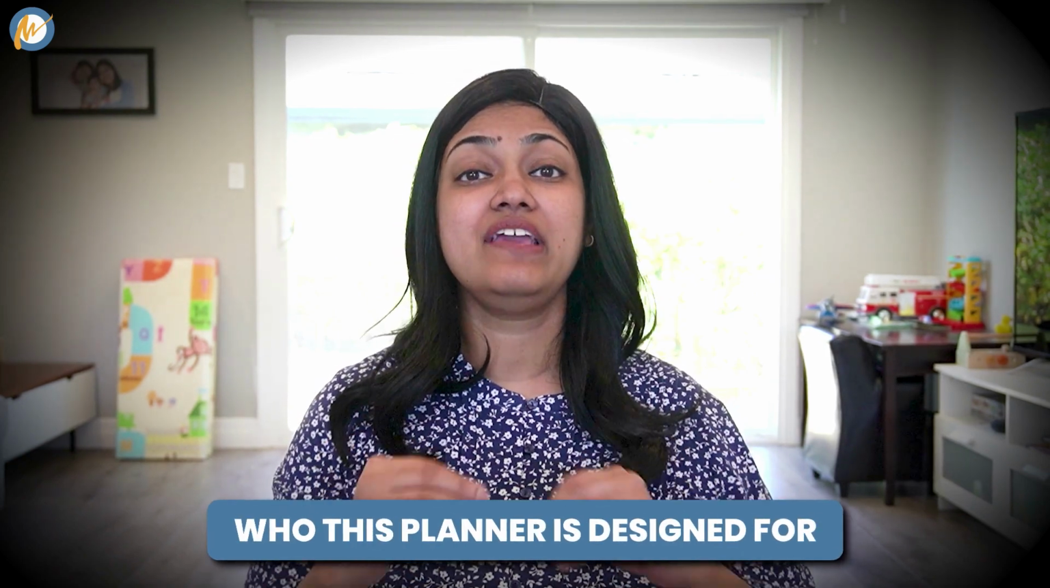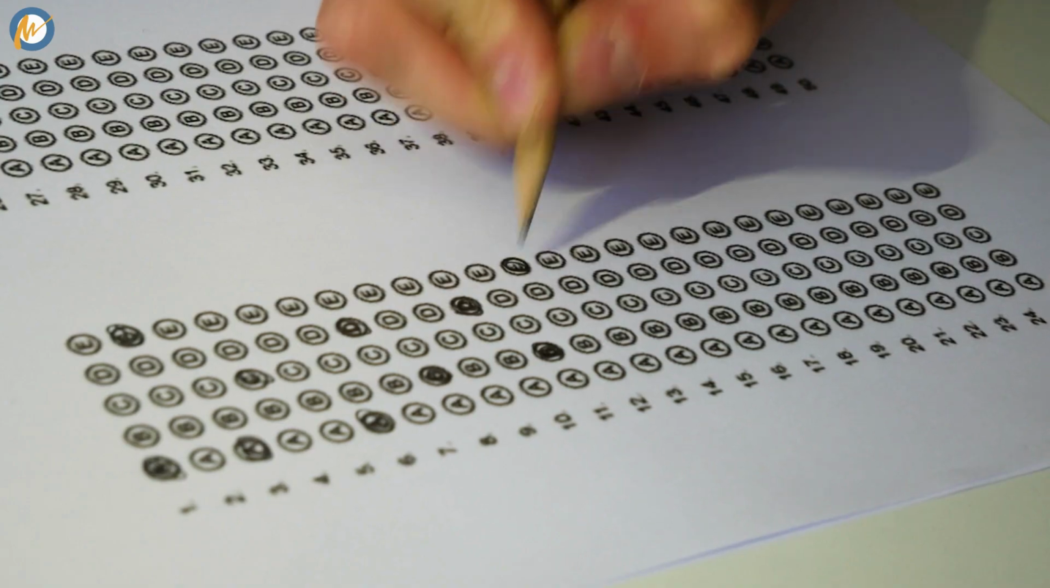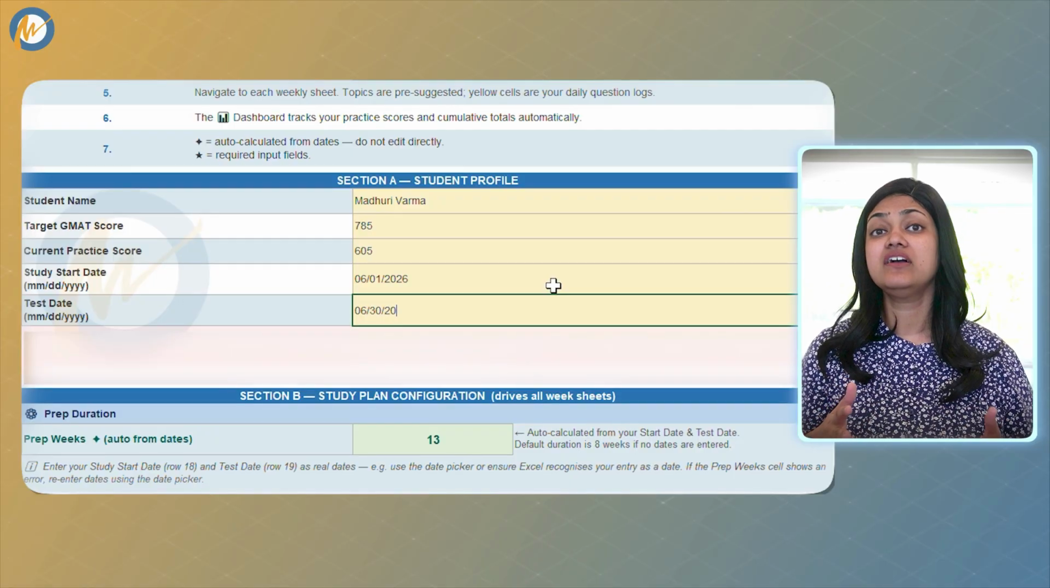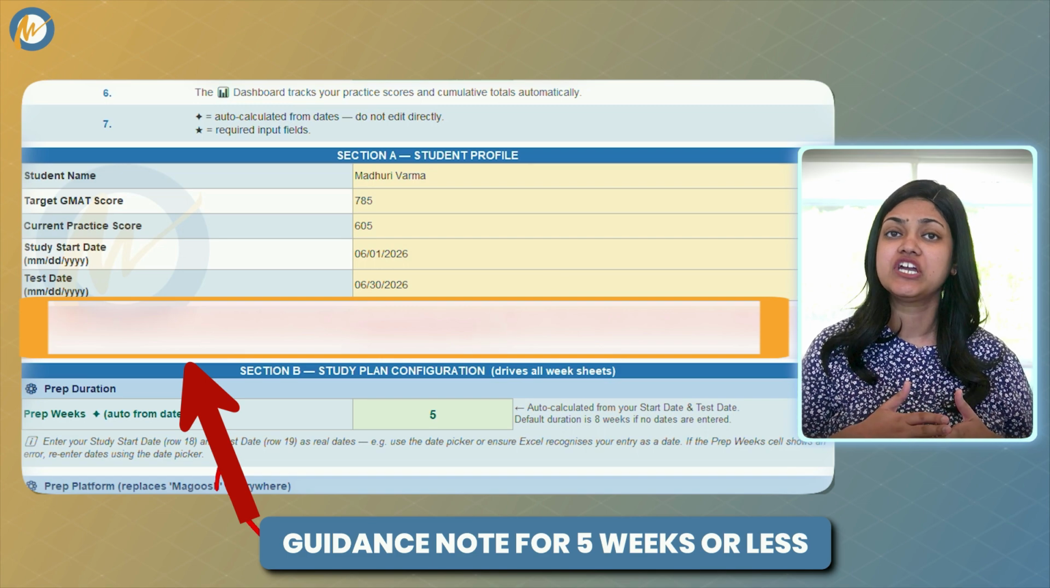Now let me be clear about who this planner is designed for. It is for anyone who is serious about their GMAT prep and wants a structured, data-driven approach to their preparation. It works whether you have 1 month, 2 months, 3 months, 4 months, or 6 months. It works whether you are a working professional studying 2 hours a day or a full-time student with more bandwidth. The planner adjusts to your timeline. In fact, if you have 4 weeks or less, there is also an alert built into the setup sheet that will flag this as a high-intensity plan and give you specific guidance on how to approach it to make your timeline work for you.